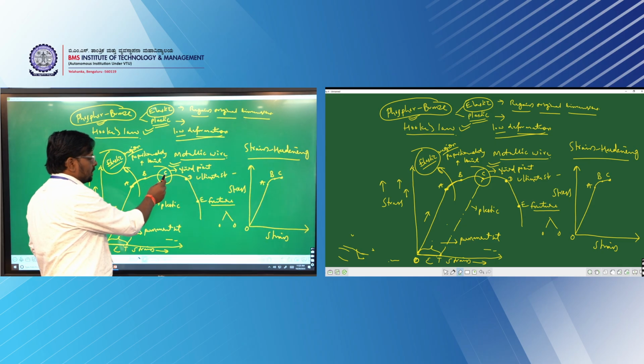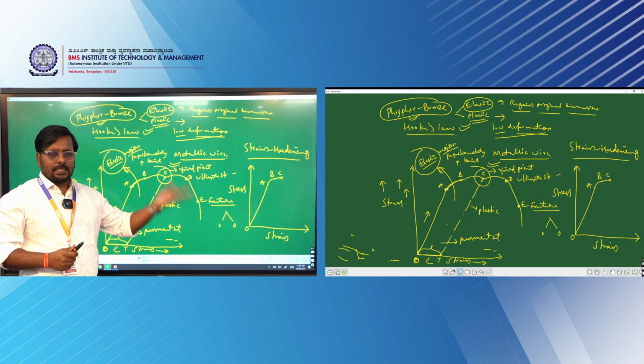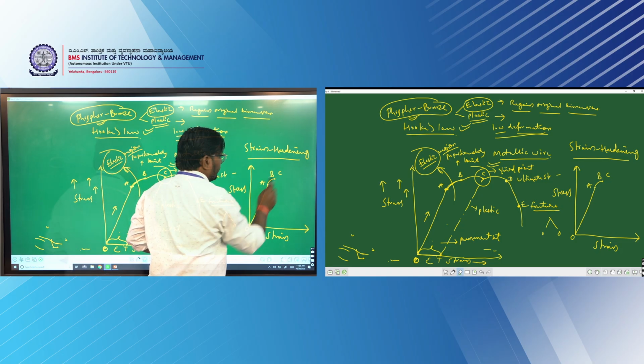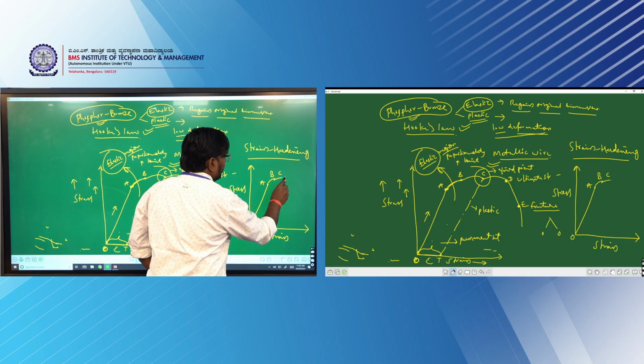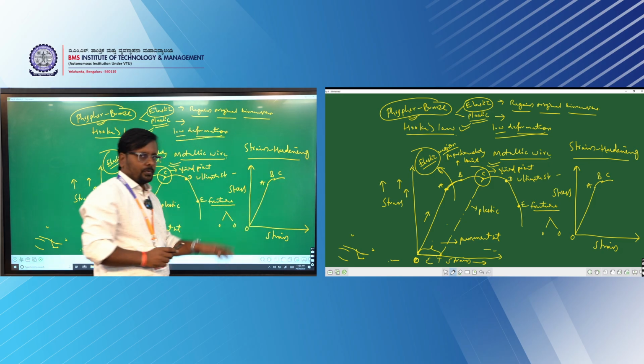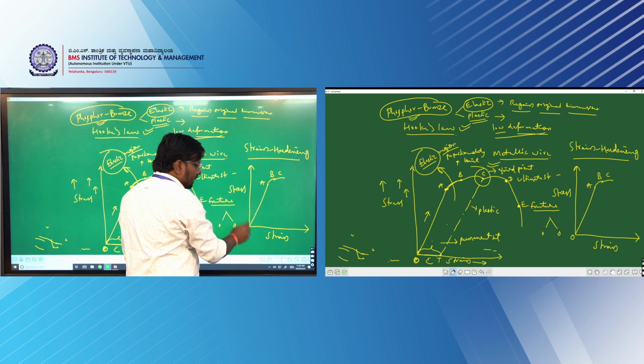There are some materials which can show an increased yield point once you stress them again. Say for example, C is the yield point. If you unload or stop the stress, it will go back to its original dimensions.